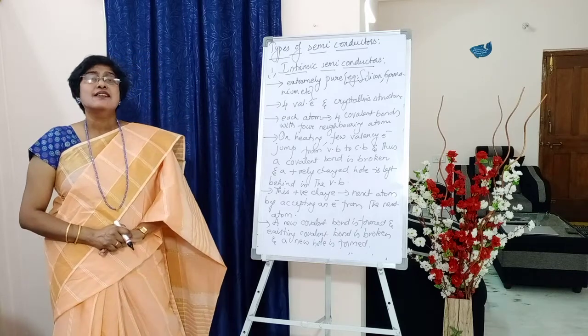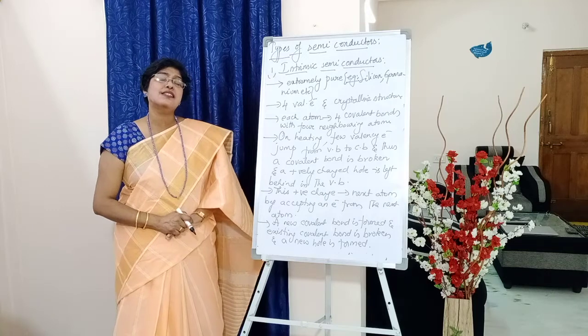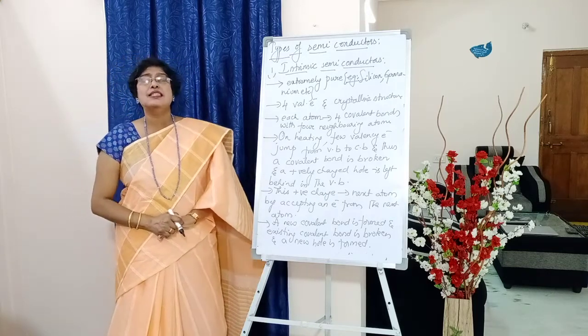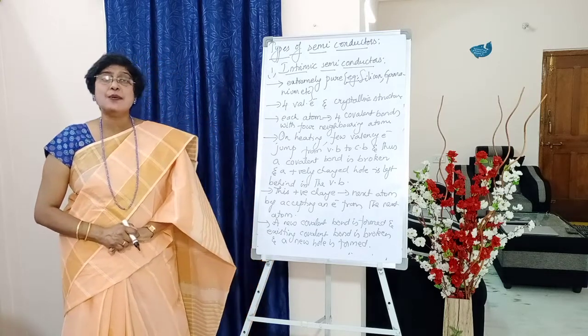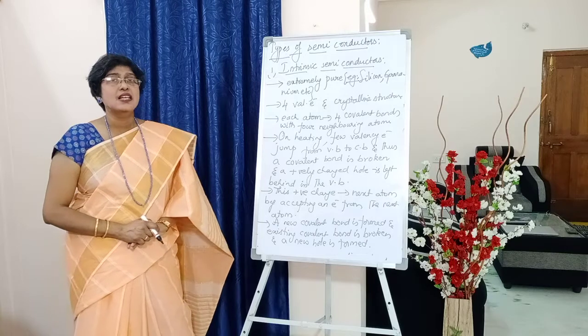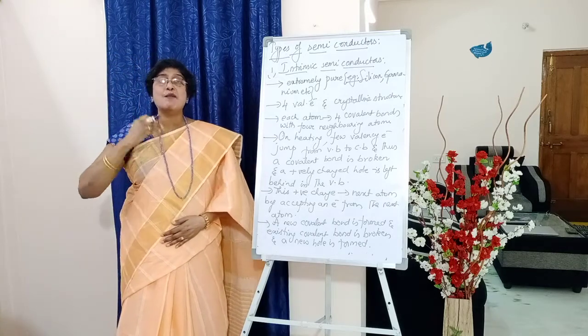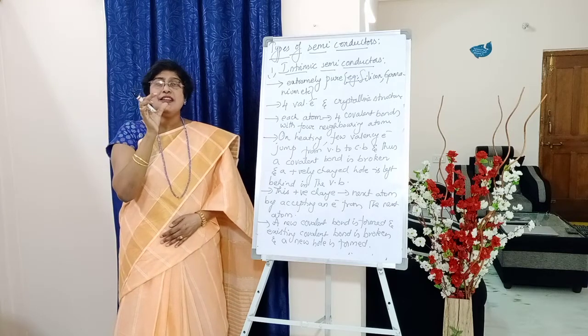The valency electrons, where are they, students? Generally, they are present in the valence band. Okay. So a few valency electrons jump into the conduction band. So valency electrons jumping into the conduction band means the bond will be broken.